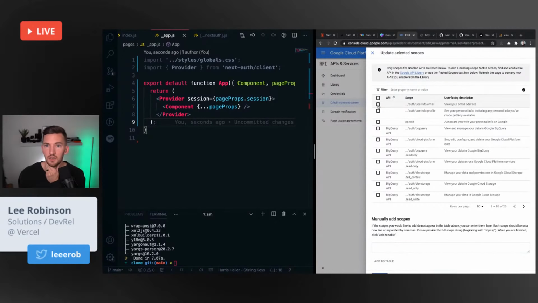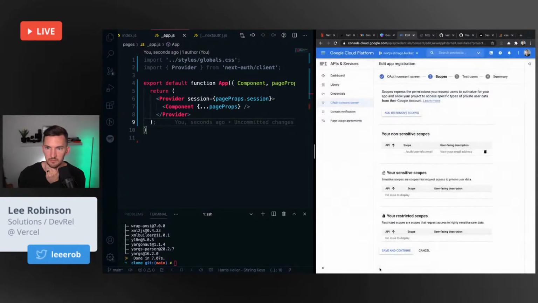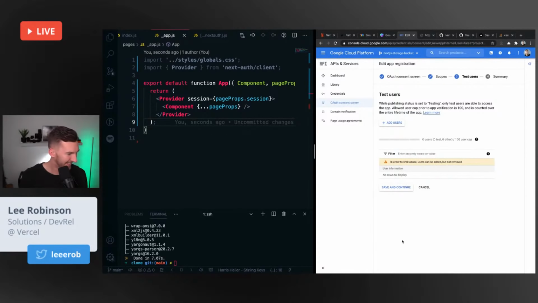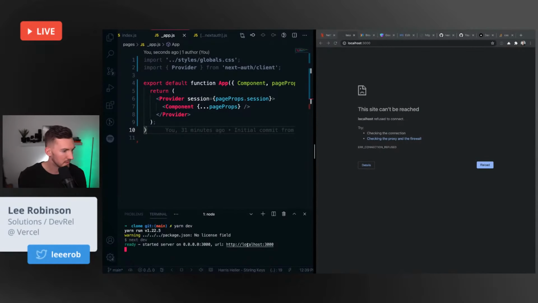Probably email. Sure. The default should be enough for regular sign-in. Okay. I guess we haven't really even tried it yet, so maybe I'm going further than I need to with the Google stuff.